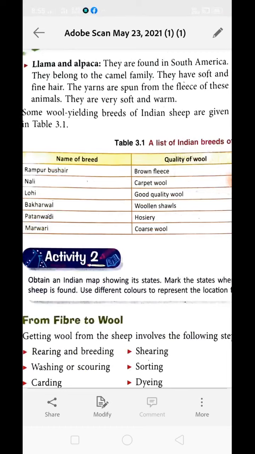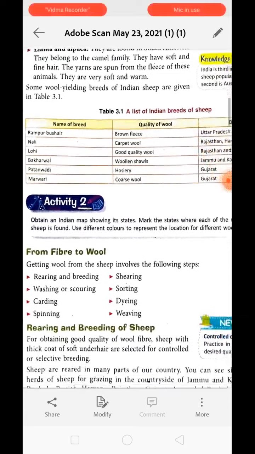Activity 2 is about showing the different kinds of wool yielding sheep found in India with the help of a map of India. Okay, you have to take a map of India showing its different states, and then you will mark the different areas with different colors to represent the presence of each type of sheep. Okay, use different colors to represent the location of different wool yielding animals, including sheep.